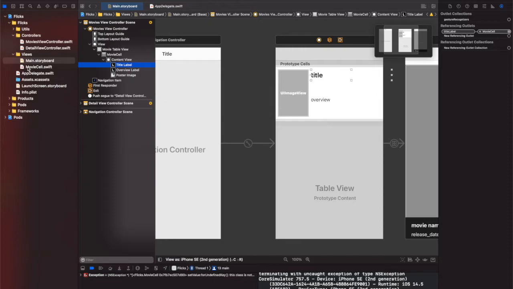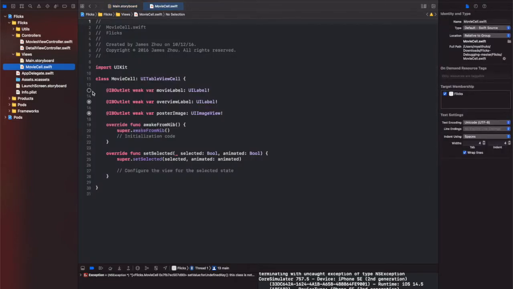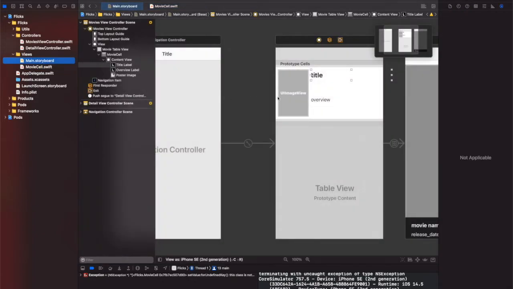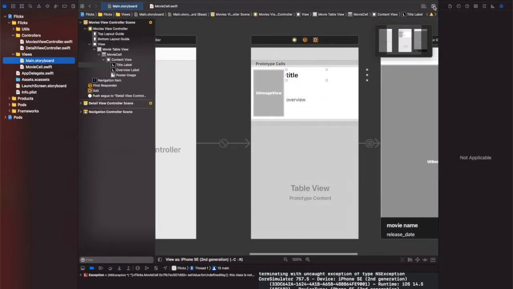So I'm gonna check the detail of the movie cell. So here, as we can see, it's empty. So that means somehow it's not connected or linked to the IB outlet. If it's filled, that means it's connected. So I'm just gonna try to connect it again.